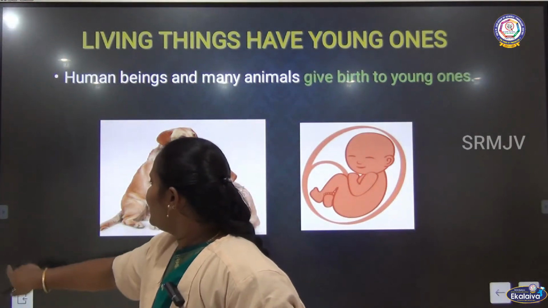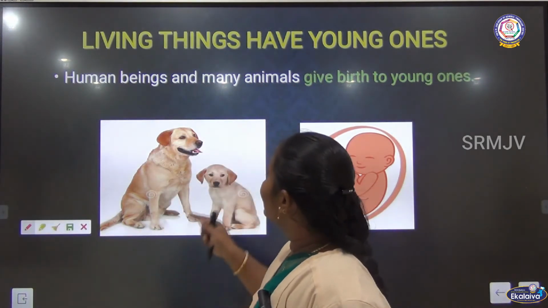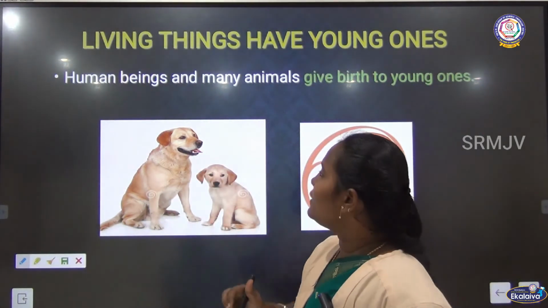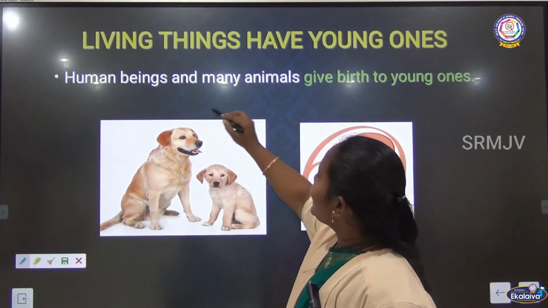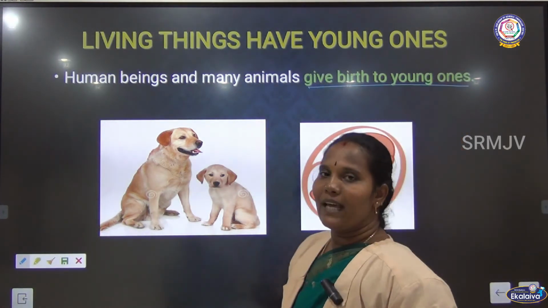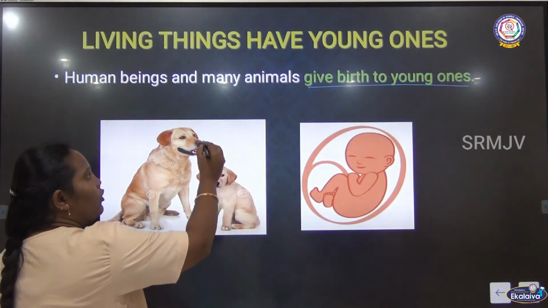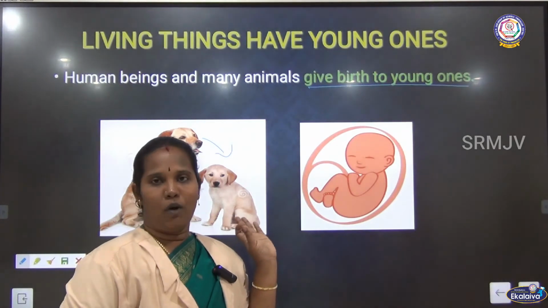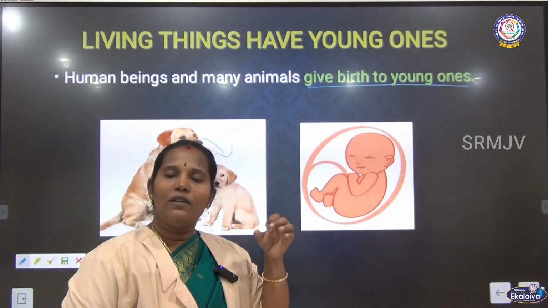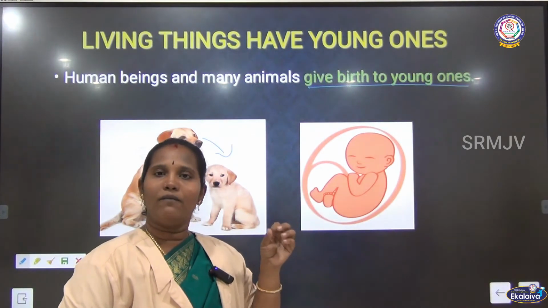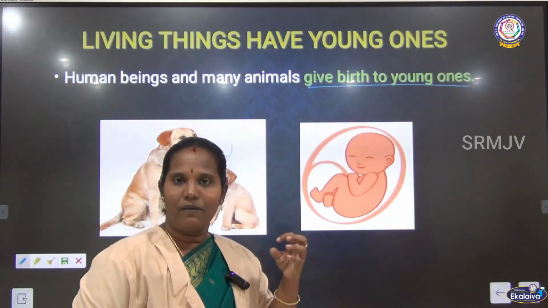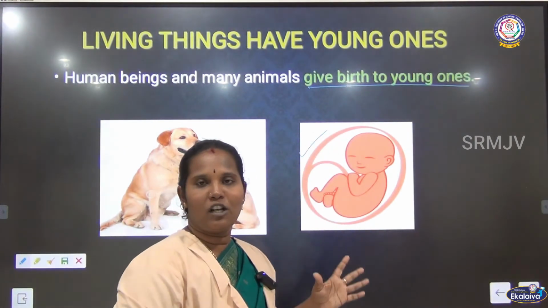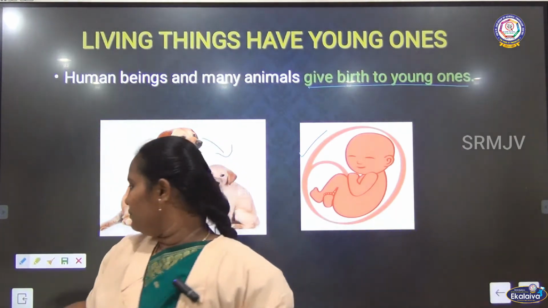Then animals also give their young ones, and they also follow two methods. We saw that. Now what are they? One is that human beings and animals give birth to young ones. Birth means the growing of the baby happens inside the animal's body. After fertilization, the growth happens inside the body. After that, they give birth directly to the same kind of young one. Animals as well as human beings give birth to young ones. Is it or not?